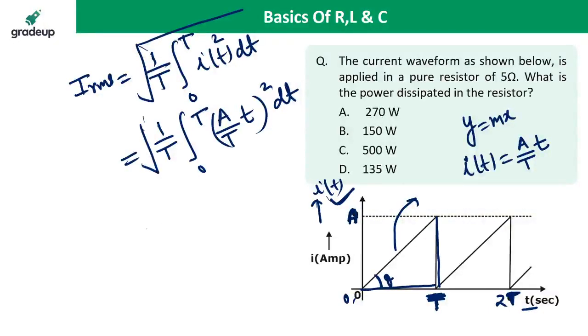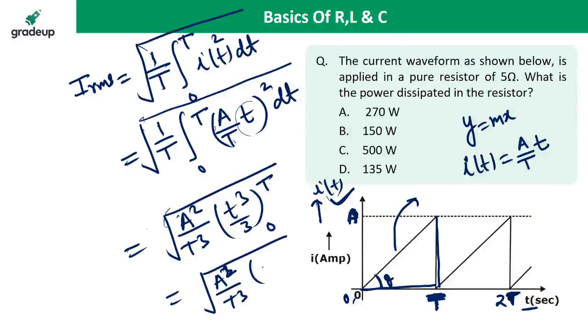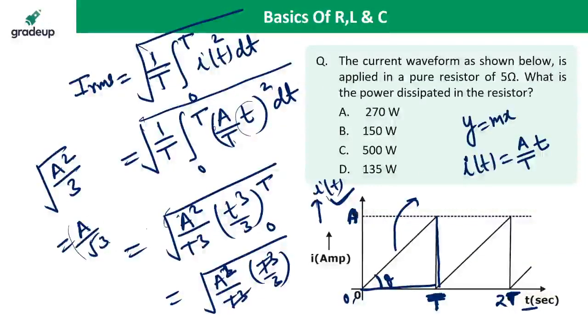The integral gives A square by T cube into T cube by 3. T cube cancels out, so the RMS value is the square root of A square by 3, or A by root 3. RMS value is always positive.